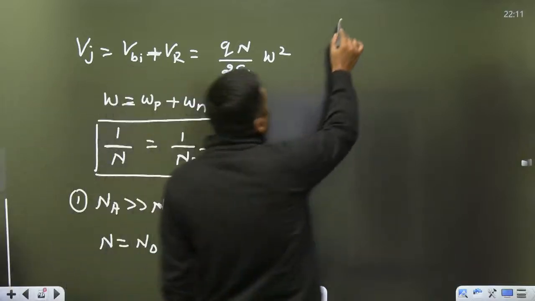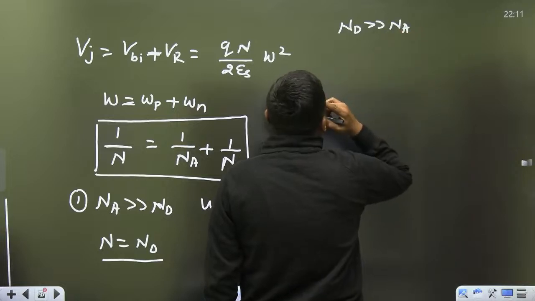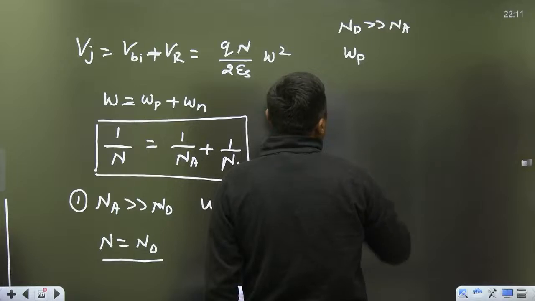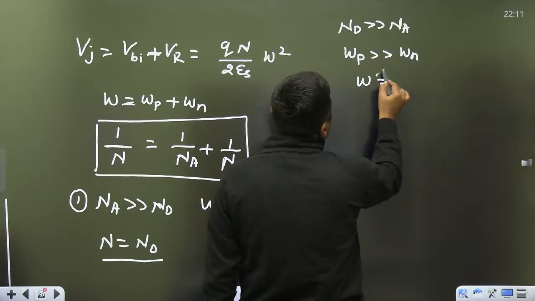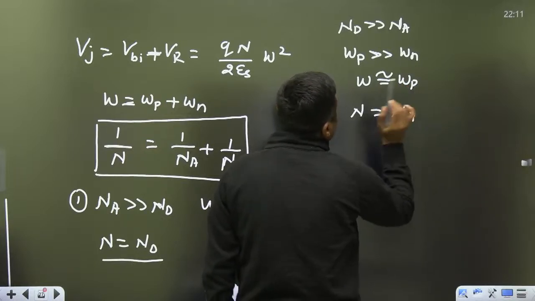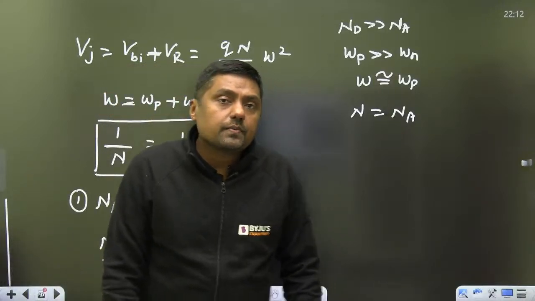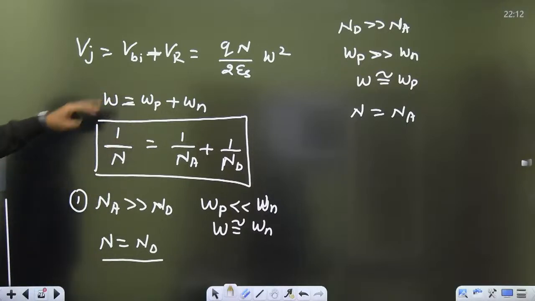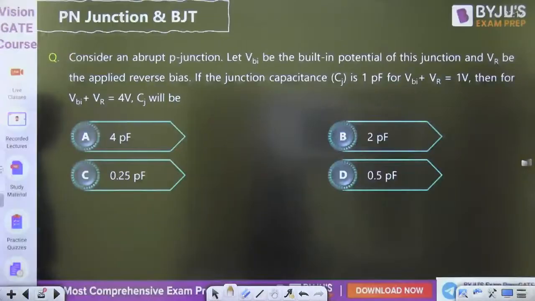Second, if Nd is very very greater than Na, that will be given in the question, then remember Wp is very very greater than Wn. So W is nearly equal to Wp, or N is nearly equal to Na. You have to use this formula. Then you can solve any type of questions. Or if Na and Nd are comparable, then you can use this formula directly.